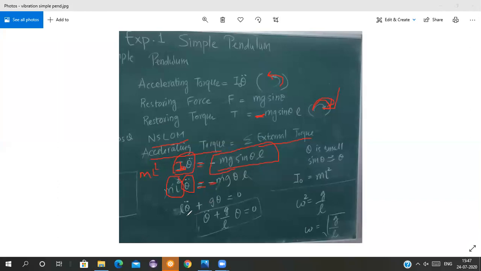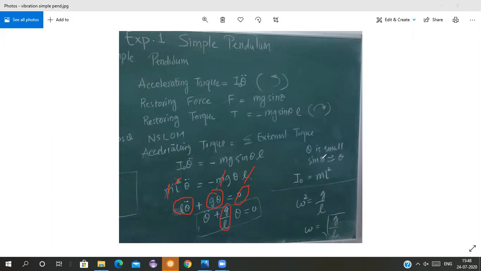Now I am equating it. I am cancelling m and m here, and then this L and the square of this will cut. So what will remain? L into theta double dot plus g theta equal to 0. Now I'm dividing the whole equation by L. Theta double dot plus g by L into theta equal to 0.